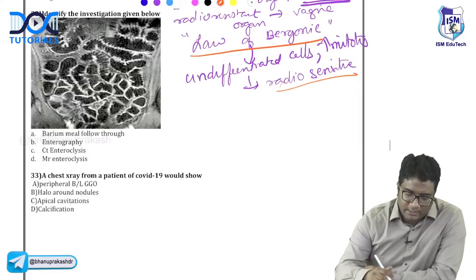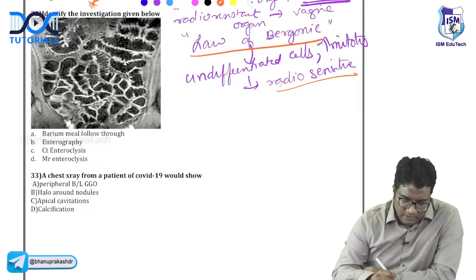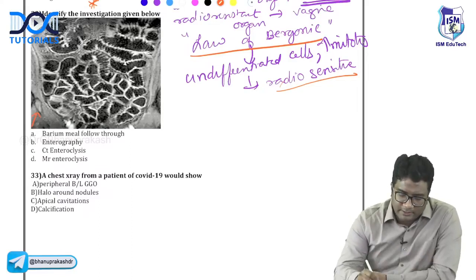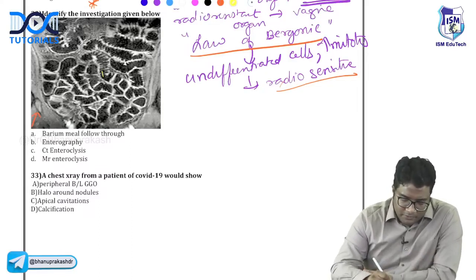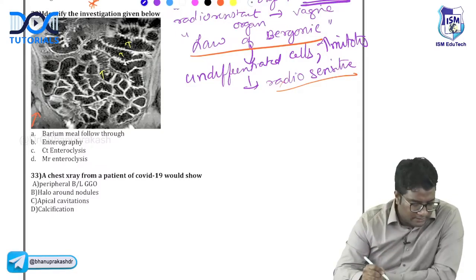Now let's look at the next one here. Identify the investigation given here. Look at the image. How are the hip bones, the pelvic bones? They are dark. And what do you see here? There is mucosa that is seen clearly. There is distension of the bubble and the mucosal rugae are seen better. What do you think this is?